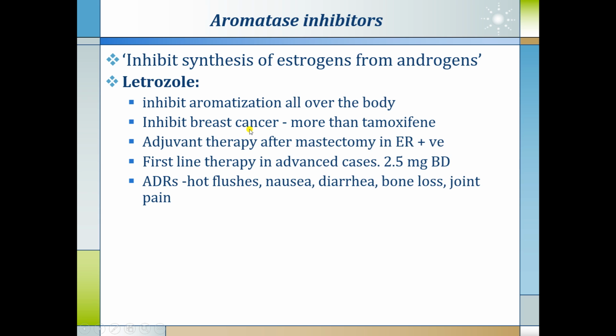It inhibits the breast cancer more than tamoxifen. Adjuvant therapy after mastectomy in estrogen receptor positive patients is usually seen with letrozole. It is first line therapy in advanced cases. 2.5 mg twice a day is to be administered. Adverse drug reactions are hot flushes, nausea, diarrhea, bone loss and joint pains.